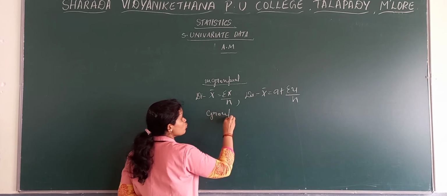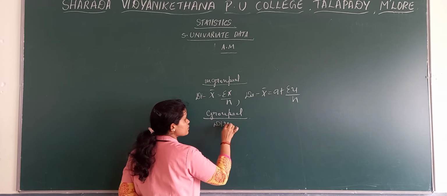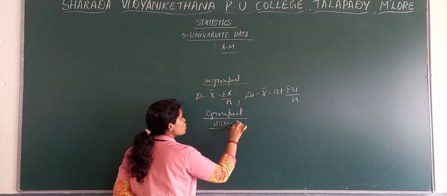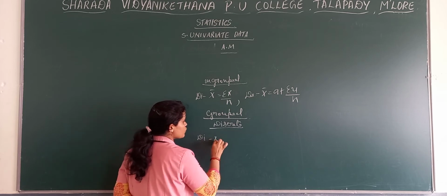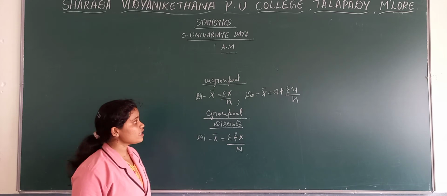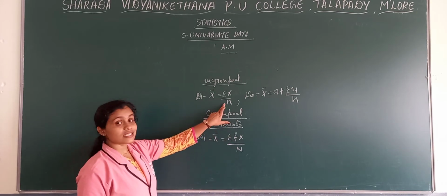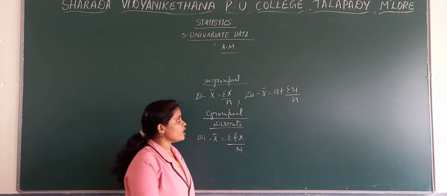In case of grouped, we have further two, that is discrete. In case of discrete, the direct method formula we got as sigma fx by n. N is the total number of observations, and A is nothing but the assumed value.